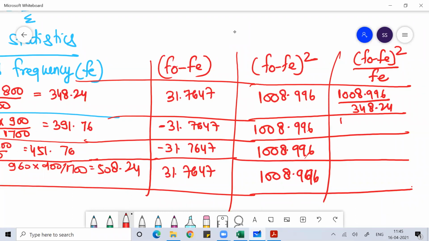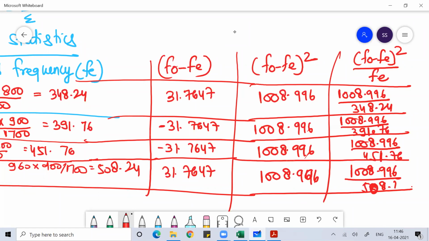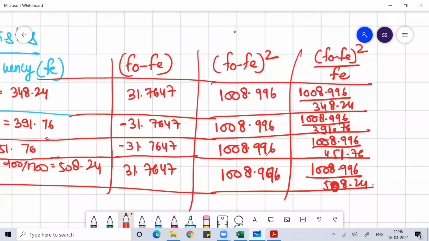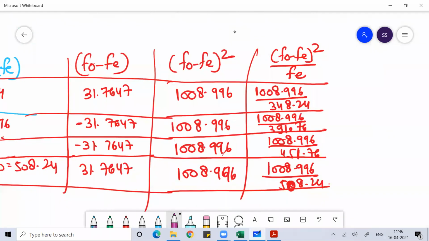1008.996 divided by 348.24. Then 1008.996 divided by 391.76. Then 1008.996 divided by 451.76. Then 1008.996 divided by 508.24. Find their values.